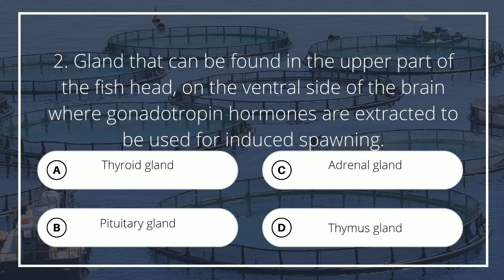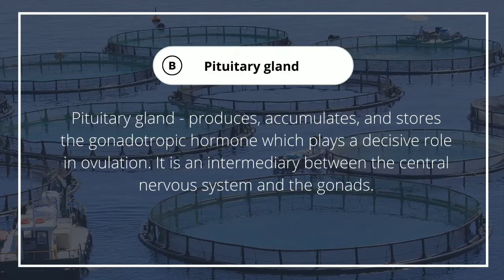Number 2. Gland that can be found in the upper part of the fish head, on the ventral side of the brain where gonadotropin hormones are extracted to be used for induced spawning. A. Thyroid gland, B. Pituitary gland, C. Adrenal gland, D. Thymus gland. The answer is B. Pituitary gland, produces, accumulates, and stores the gonadotropic hormone which plays a decisive role in ovulation. It is an intermediary between the central nervous system and the gonads.